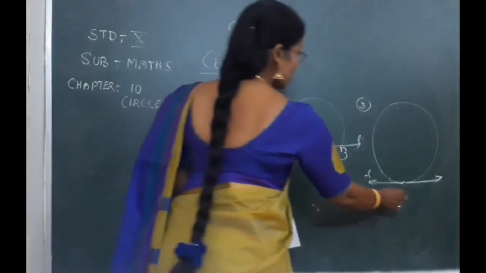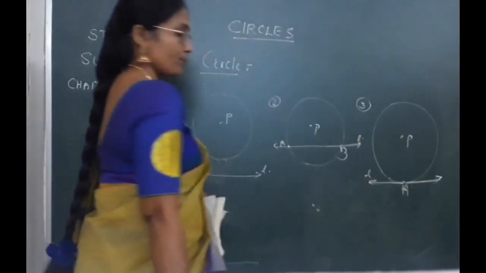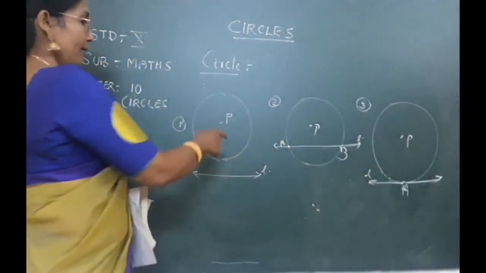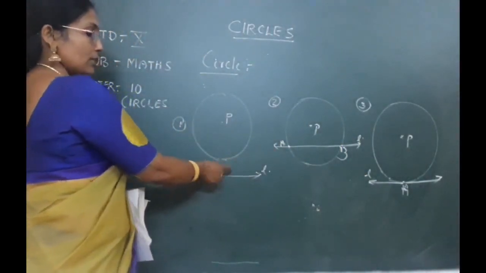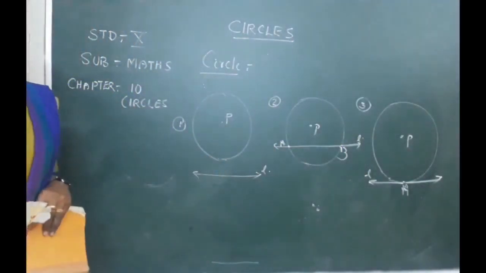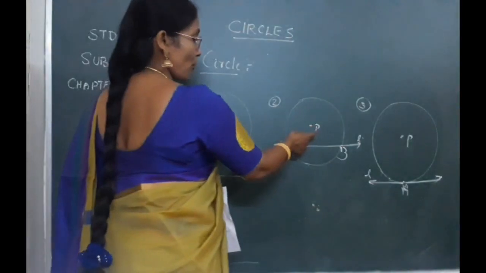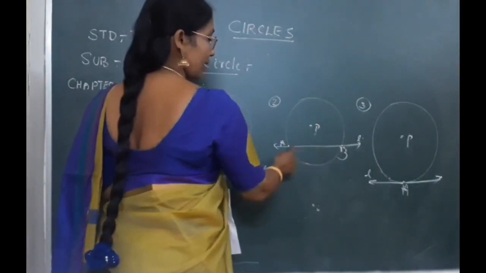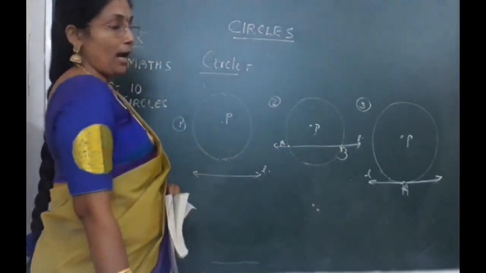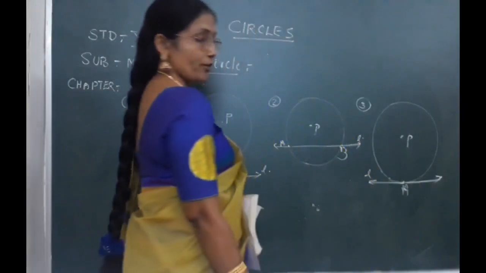And in this case you can see that the line is intersecting at a single point. Clear for you now? And this case is a non-intersection. That means this circle and this line are not intersecting. That means it is a null set. In this case, the intersection of this line and this circle is 2 points. Which are they? A and B. And in this case, this line touches at a single point.